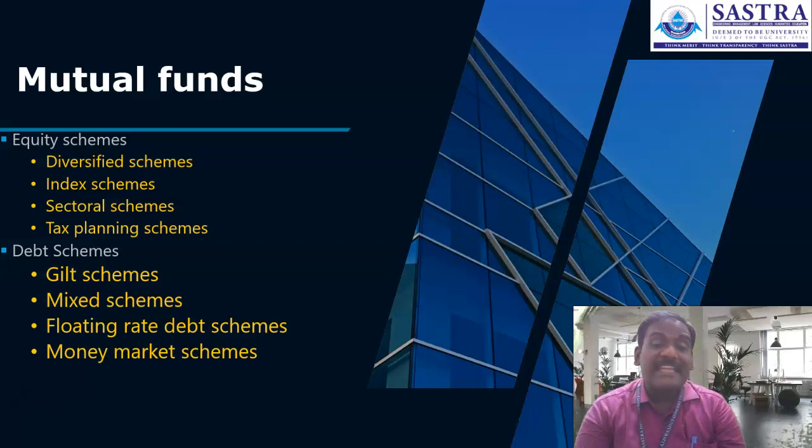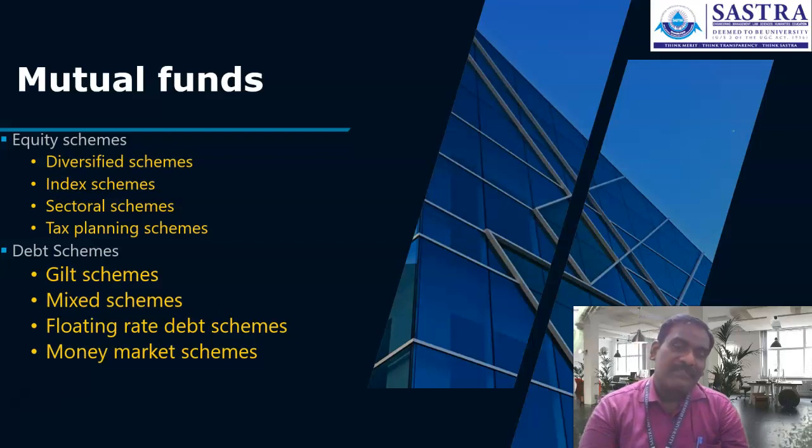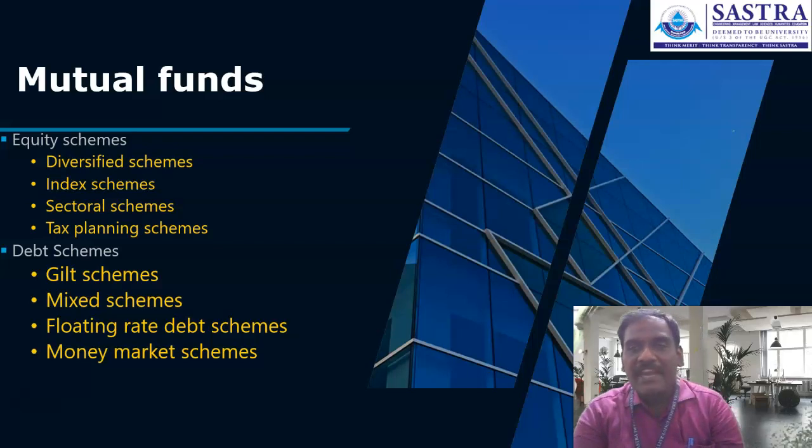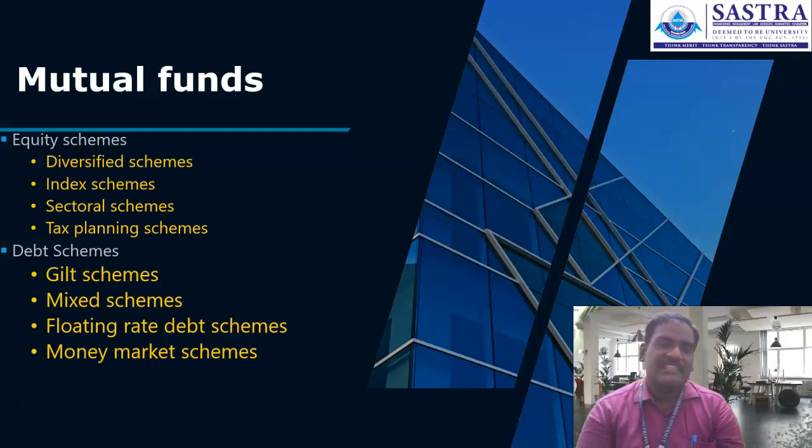So in that case, the kinds of schemes are gilt schemes, mixed schemes, floating rate debenture schemes, money market schemes, or we can say liquid schemes or liquidity funds. The first one, the gilt scheme, is aimed to invest into top rated government bonds. The majority of the investment is invested in such a scheme.